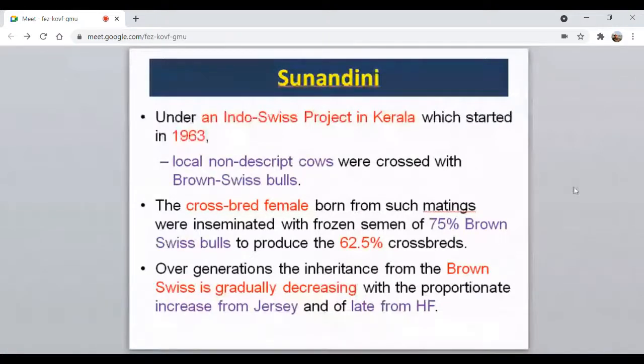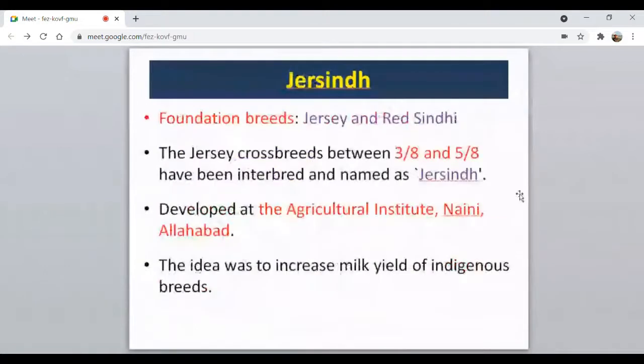Then coming to the Jersind, the name says Jersey and Red Sindhi. The foundation breeds, as I mentioned, are Jersey and Red Sindhi. These were the crossbreds between 3/8 and 5/8, meaning the Jersey level was very low here. It was developed in the Agricultural Institute, Naini, Allahabad, UP.